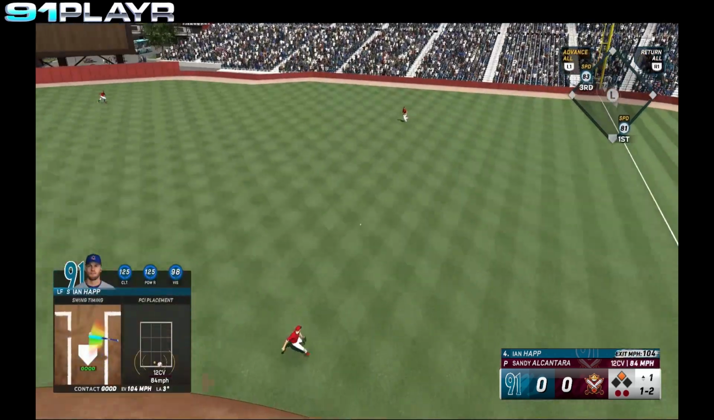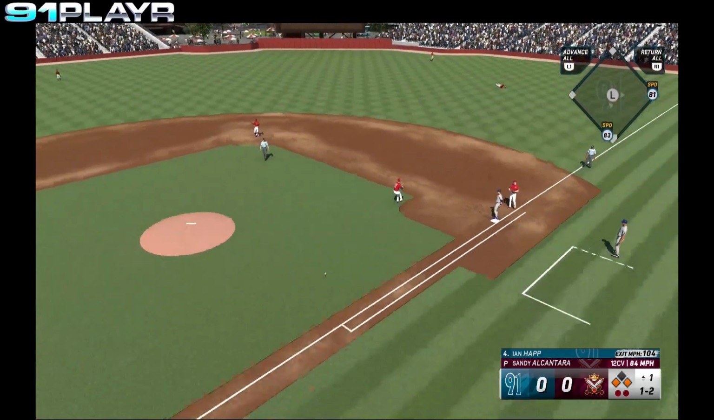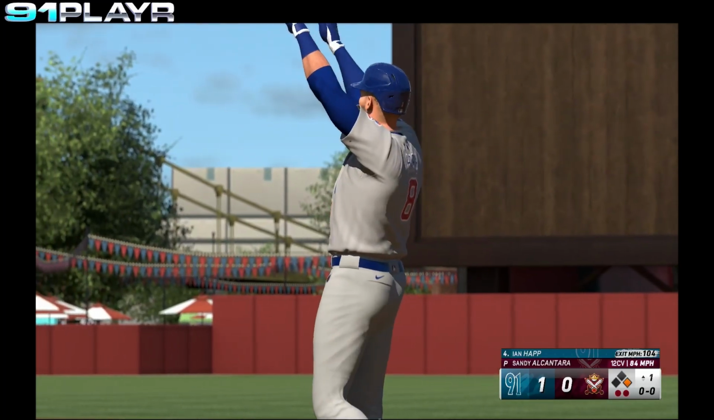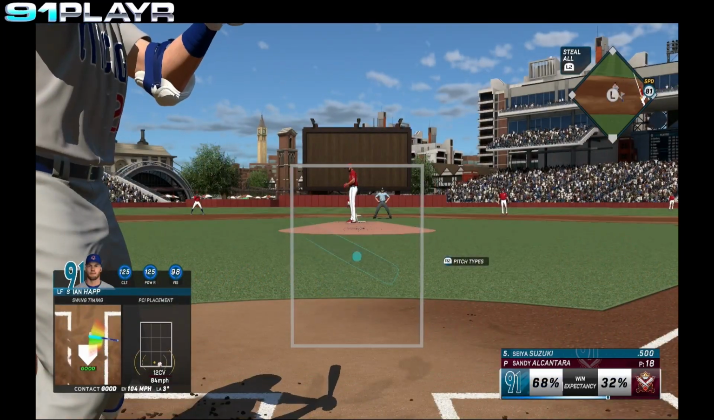Happ hits the ball sharply into right field. Sandberg's going to come around third and try to score, and he is in. RBI single for Ian Happ, and the Cubs have an early 1-0 lead.